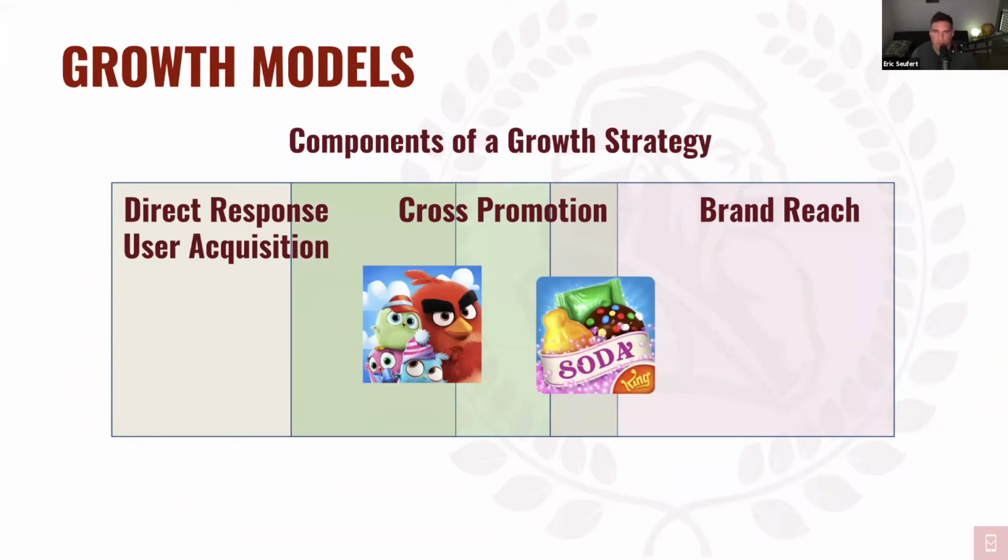So you get some cross promo across a portfolio combined with brand reach, and in this case, you've got these homegrown brands with Angry Birds and Candy Crush Soda Saga, and then you've got also direct response user acquisition layered on top of that. So these aren't mutually exclusive. You can combine these, right, to great effect.